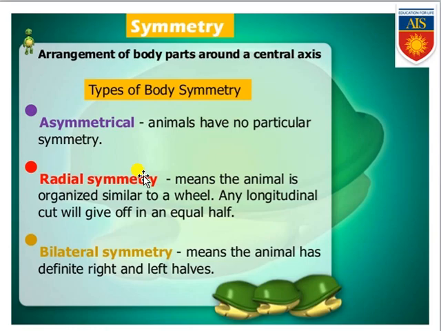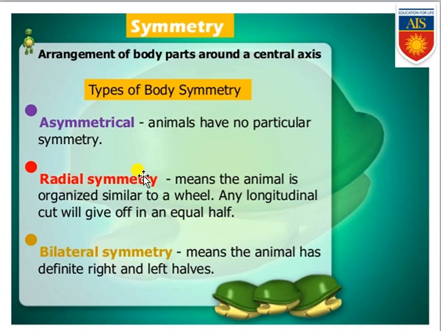Keep it in your mind, porifera, the sponges, are organisms which show asymmetry in their body. Radial symmetry is a type of symmetry commonly found in spherical or round organisms. In these organisms, if you cut along the radius, you will get two equal halves. So in Cnidaria and Ctenophora, radial symmetry can be found.